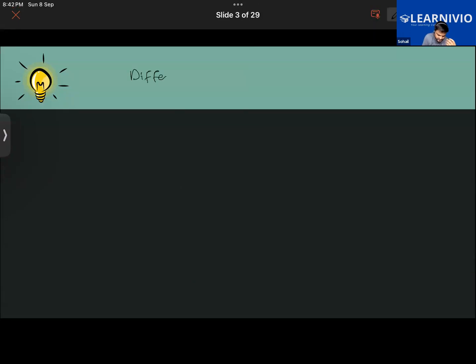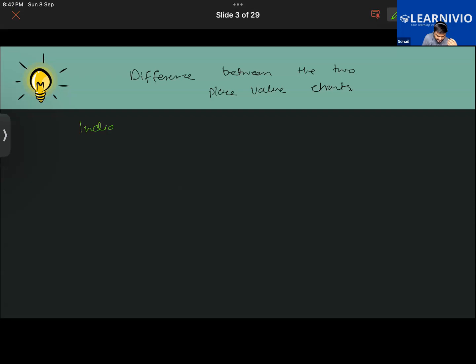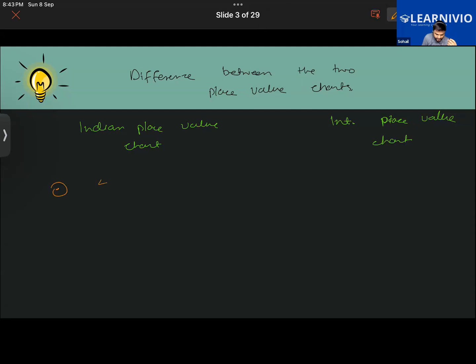So if you were to talk about the difference between the two place value charts, namely Indian and international, the differences are as follows. The first thing is the number of periods are different. In the Indian chart, there are 4 periods.